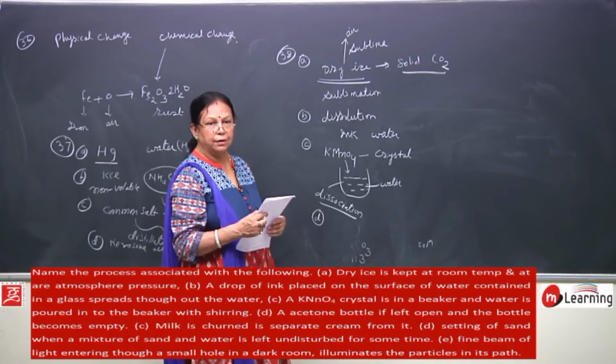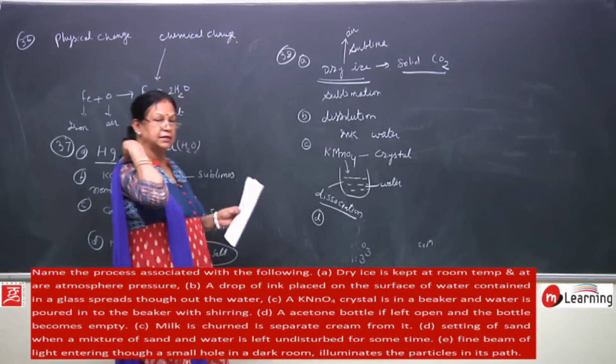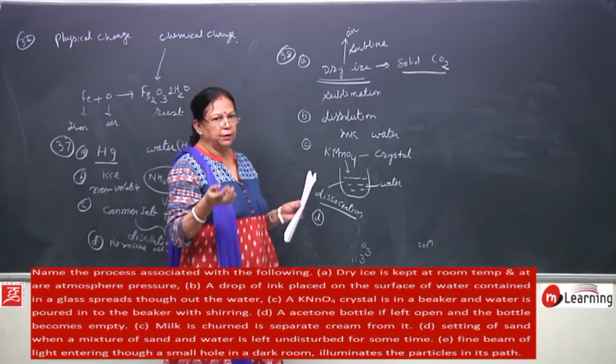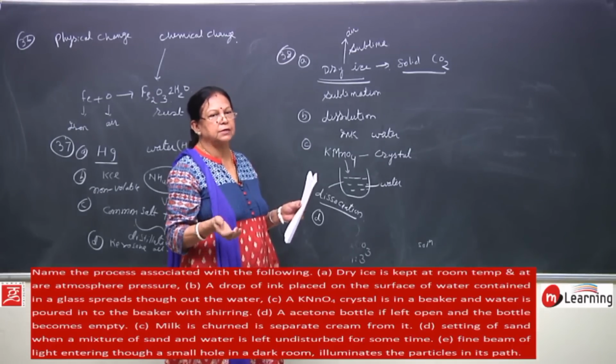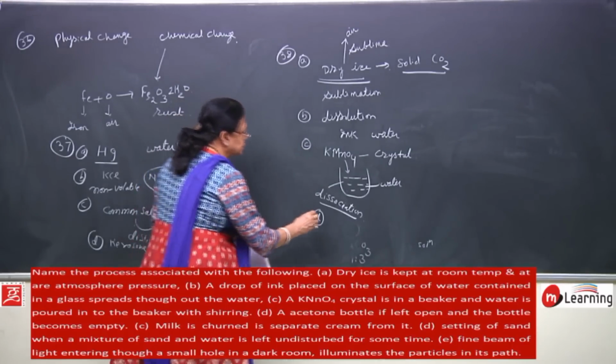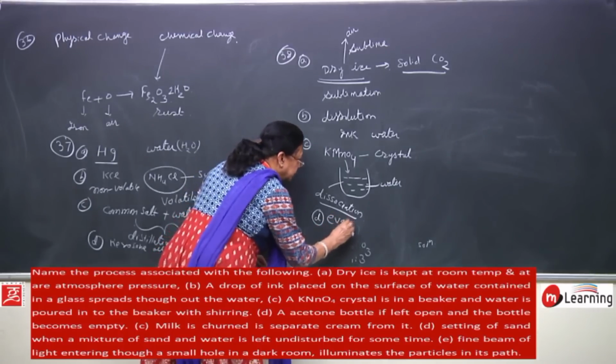So where has it gone? It has evaporated. Why has it evaporated? Because it is a volatile substance. The boiling point of this acetone is lower than the normal temperature, and this process is called evaporation.